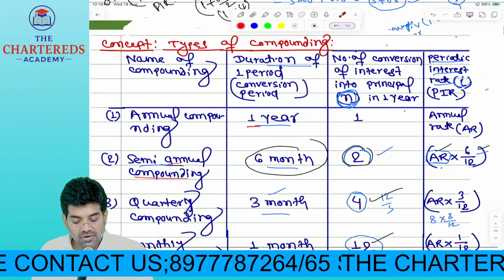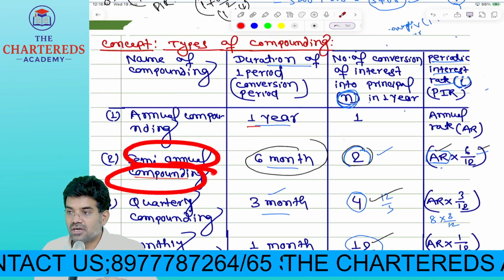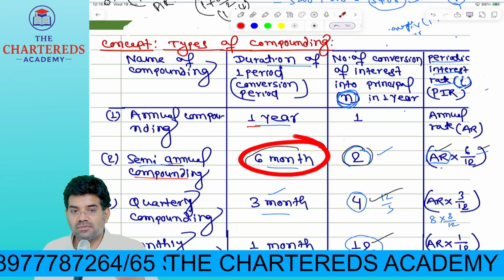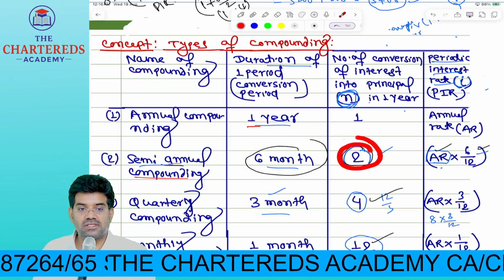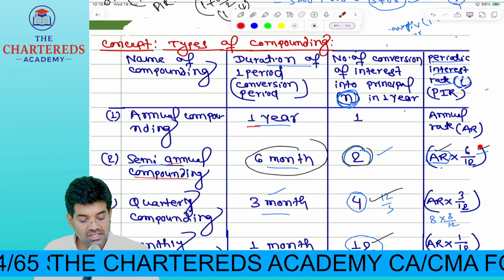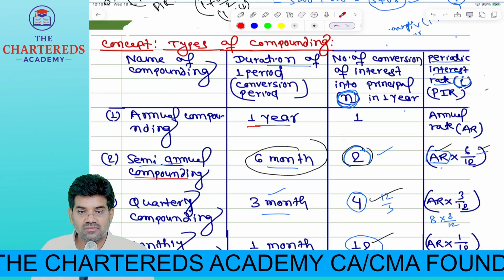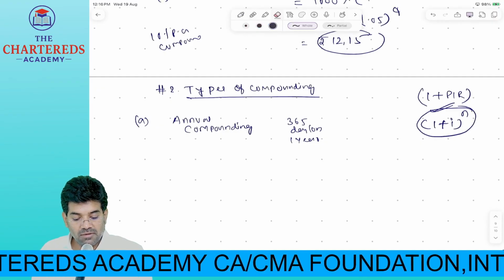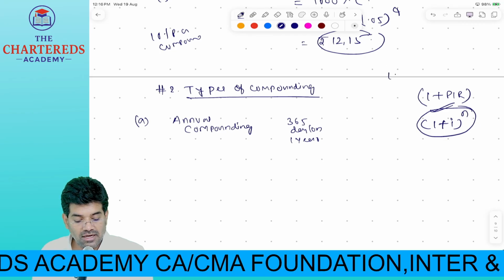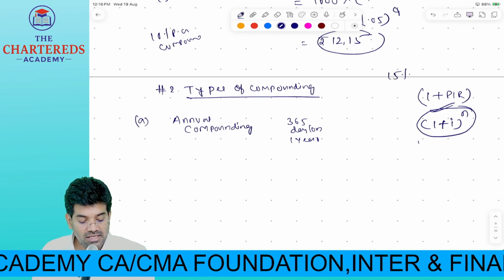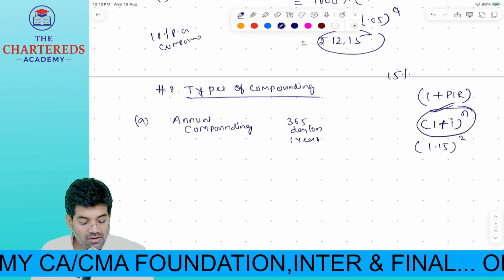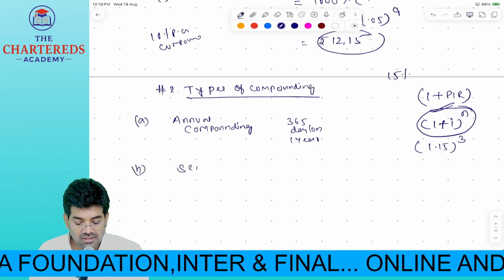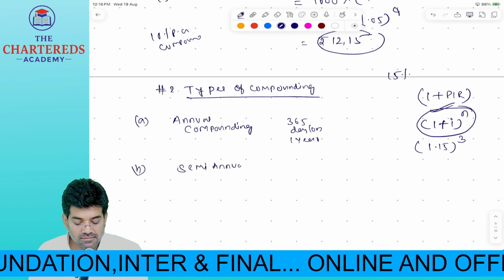Now, if it is semi-annual, how many times interest calculation? What is the period of interest calculation? 6 months. How many times it will happen in a year? 2 times. Now, what is the change you should make in your interest rate? Yes, see here. ఇప్పుడు చెప్పండి, 15% per annum అన్నప్పుడు యాన్యువల్ కాంపౌండింగ్ అంటే 3 years అంటే మీరు ఏం చేశారు? 1.15 హోల్ పవర్ 3. ఇప్పుడు సెమీ యాన్యువల్ అయితే, సెమీ యాన్యువల్ కాంపౌండింగ్